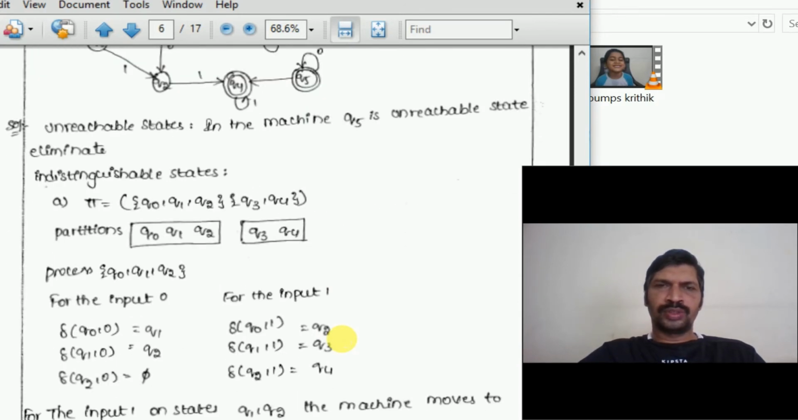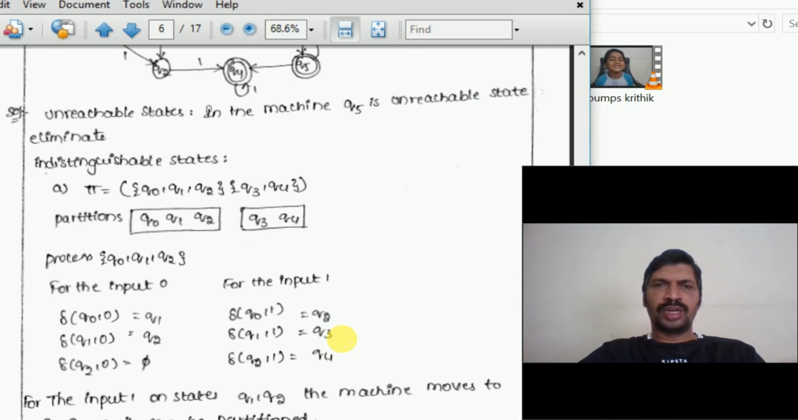Q0, Q1, Q2. For Q0 on input 0, Q1, according to 0, we cannot partition the set Q0, Q1, Q2. According to the input 1, Q2, Q3, Q4. Q2 is in one set, Q3, Q4 are in another set. So Q1, Q2 is one set, Q2 is another set.